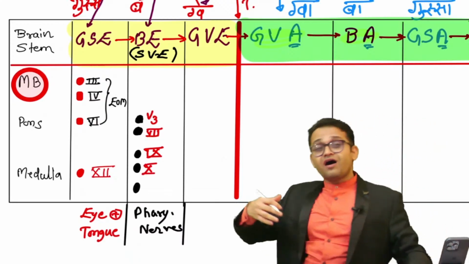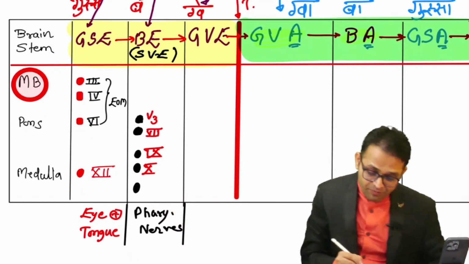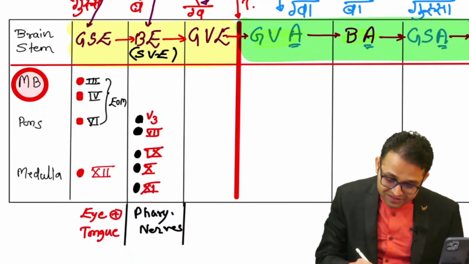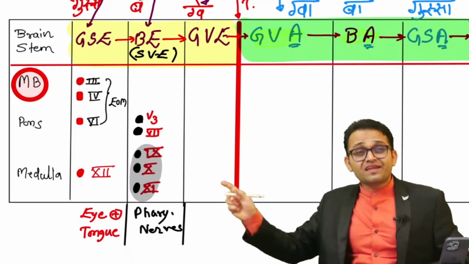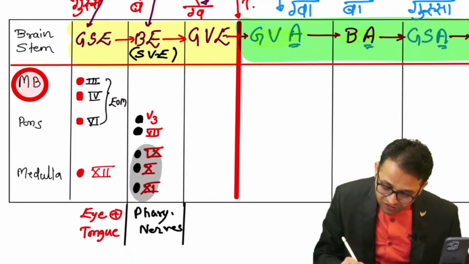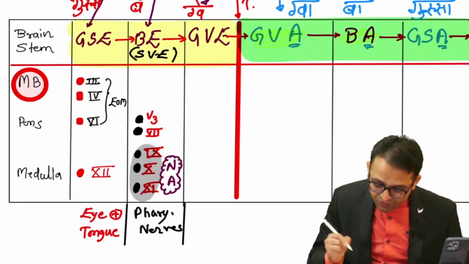And we all are aware, the vagus nerve is assisted by our 11th cranial nerve. And we all are aware, sir, these three cranial nerves, the 9th, 10th, 11th, present one common nucleus. Can you recall, sir, this is known as the nucleus ambiguus. So this is our nucleus ambiguus.